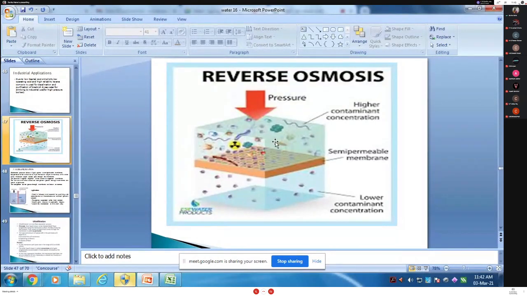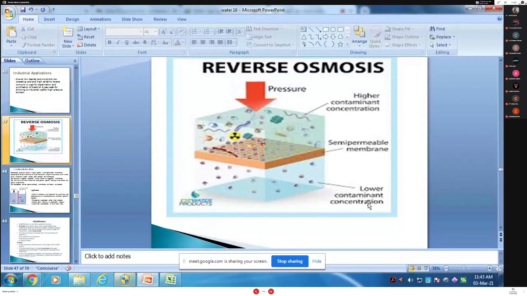Yes, ma'am. The process of reverse osmosis is that pure solvent is separated from its contaminants rather than removing the contaminants from the water. The membrane filtration is called superfiltration or hyperfiltration also. Okay, this is called reverse osmosis.